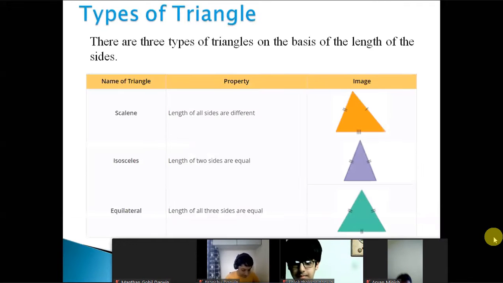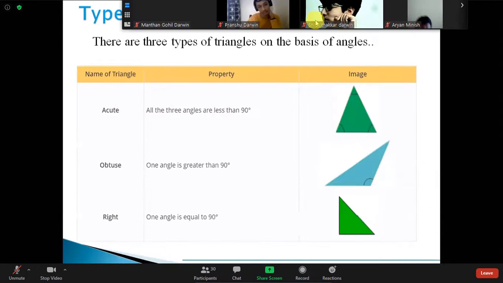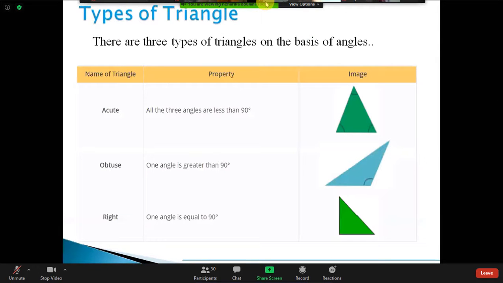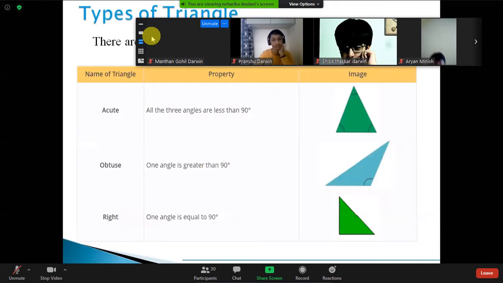Now based on the properties, that means based on the sides, whether the sides are equal or not, triangles are classified into three. First one is the scalene triangle. In scalene, none of the sides will be equal. In isosceles, two sides will be equal, and in equilateral, all three sides will be of equal measurement. Then coming to the classification based on the angles: acute, obtuse and right, that you already know.